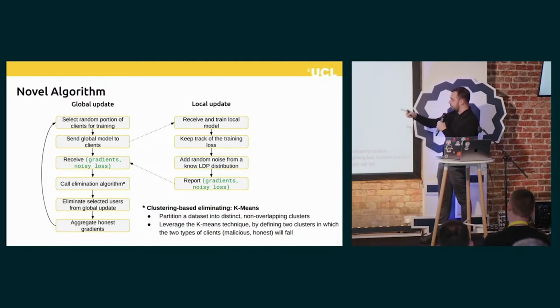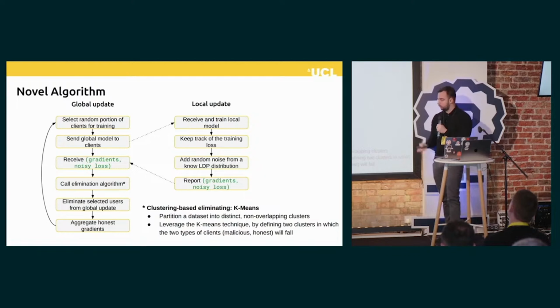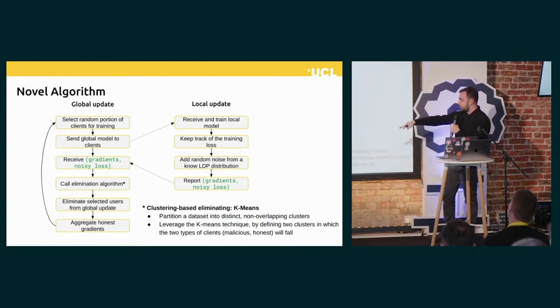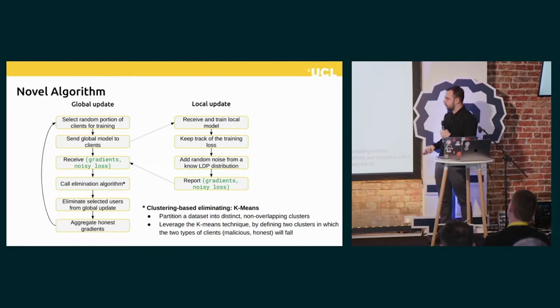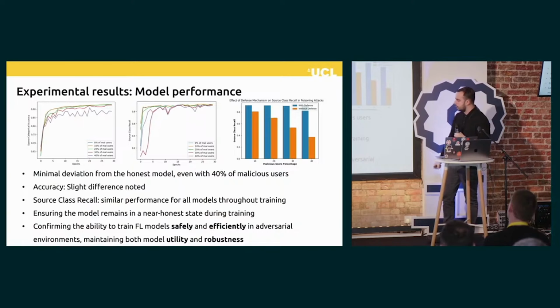This is then received by the server, and we call an elimination algorithm. In our case, we chose to use k-means by defining two clusters in which malicious and honest clients were placed. And after that, we eliminate the selected users from the global update, and we aggregate only the honest gradients. And this is one epoch of our training.